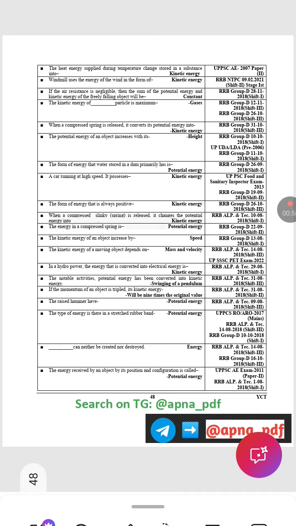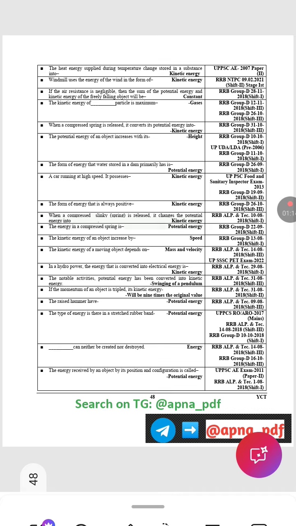When a compressed spring is released, it changes the potential energy into kinetic energy. The energy in a compressed spring is potential energy. The kinetic energy of an object increases with speed. The kinetic energy of a moving object depends upon mass and velocity.